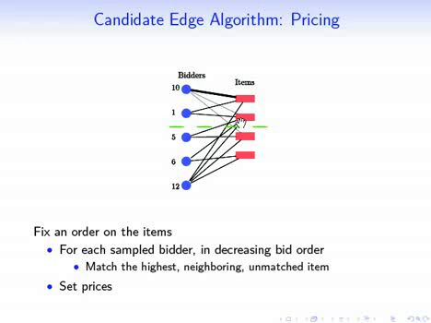So next we process the next bidder, which is this bidder of 1. What's the highest neighboring unmatched item to that bidder? Well, it's the second item here. So we're going to match that bidder to the second item.